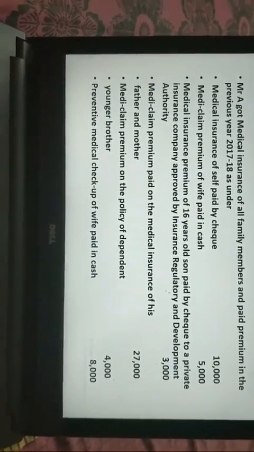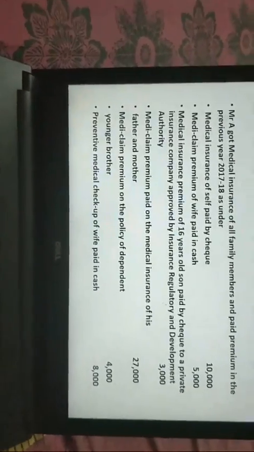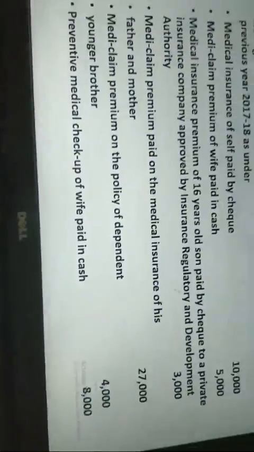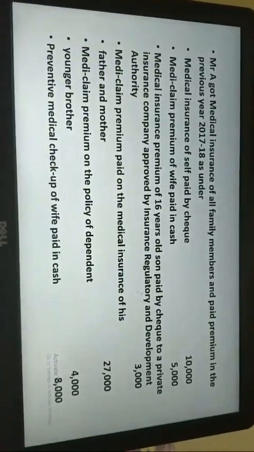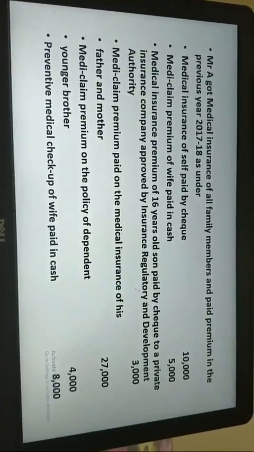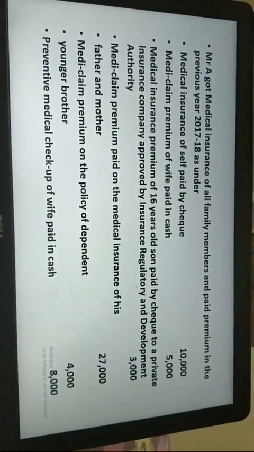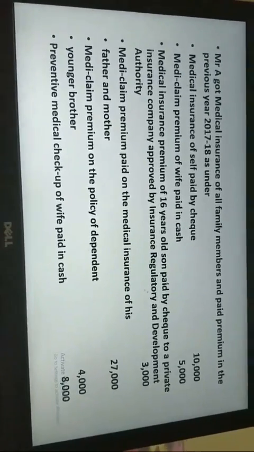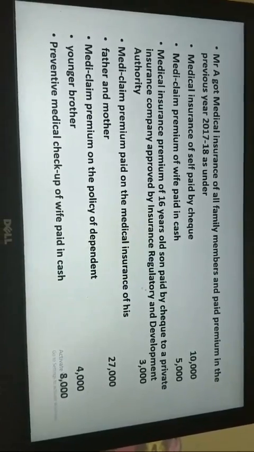Okay, so now I think I've given you 3 minutes and I will start discussing the question with all of you. As I'm discussing it, I want each one of you to look into the question. First one, medical insurance of self paid by cheque. Yes, 10,000 rupees allowed. Now, medical insurance of wife is paid in cash.